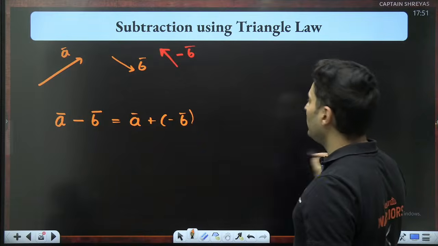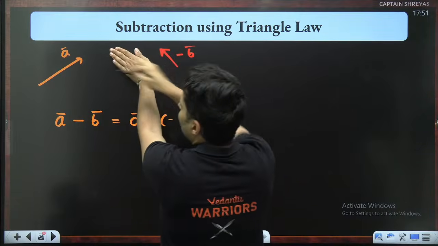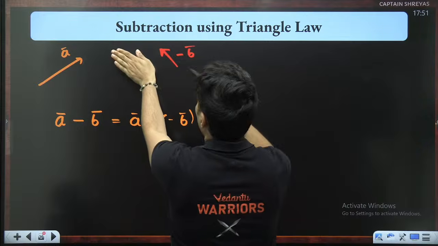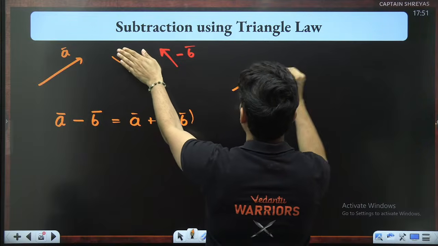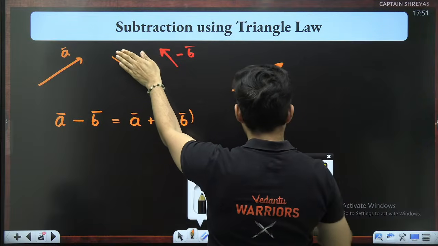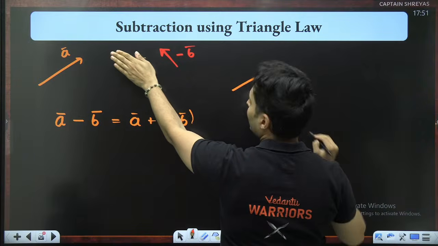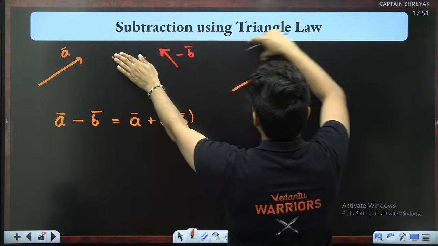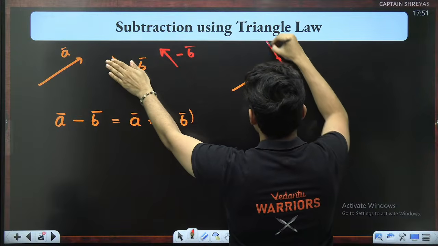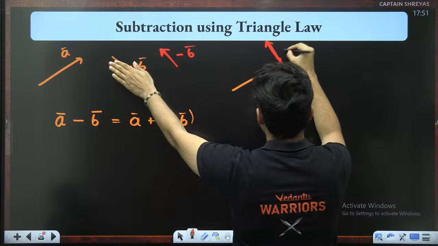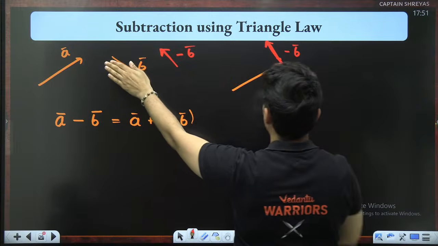So let's try it out. Forget this now. It's like adding this with this. Okay, so what I can do, I'll take that A vector as it is, and then after this A vector is taken, I will take the minus B vector's tail on the head. That is how you have to use triangle law.